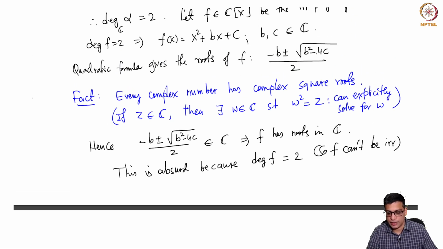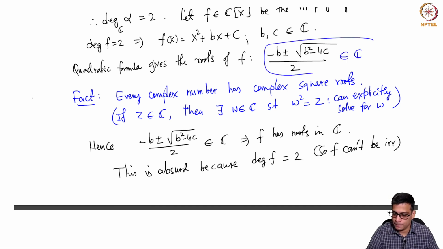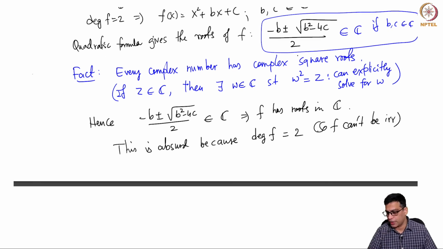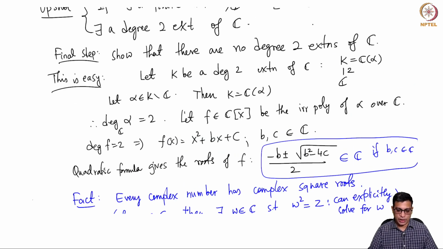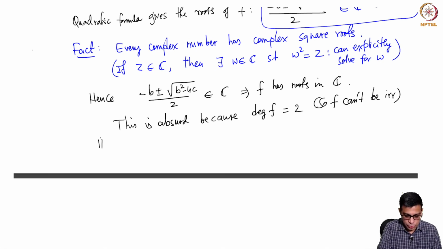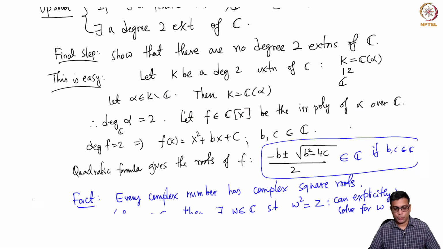Because complex numbers have complex square roots, the roots are in C basically, if b, c are in C. See, this is where it will not work, for example, for real numbers, because this could be negative and then the square root will no longer be in R, it will only be in C. But if they are already complex numbers, the square roots are complex numbers and all the operations will preserve complex numbers. So this is absurd. So that means there can't be a degree 2 extension of C, and hence the proof is complete.